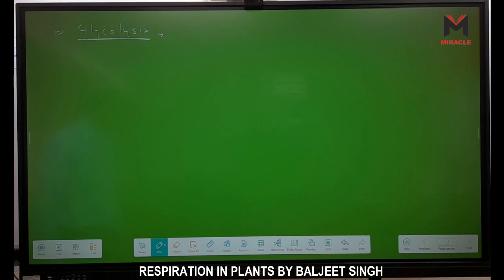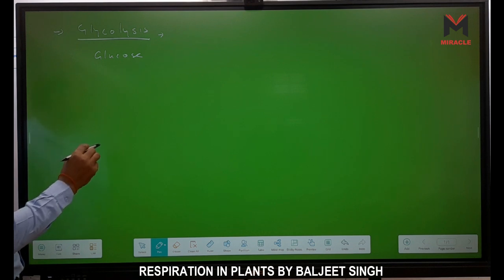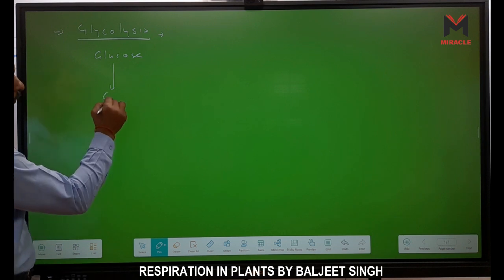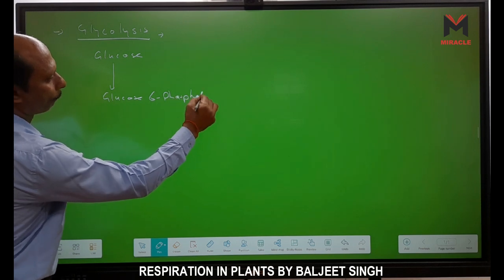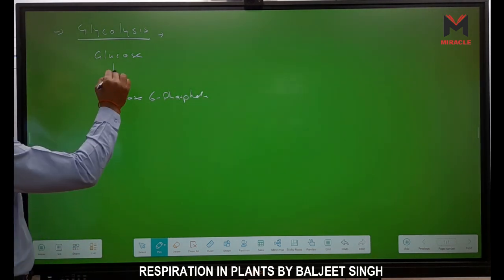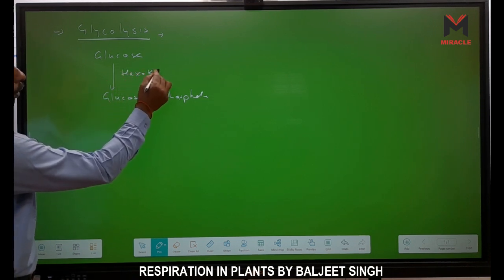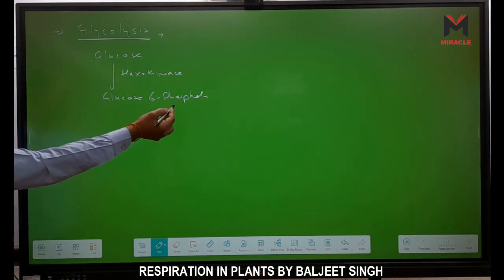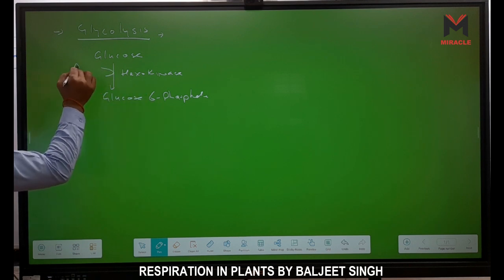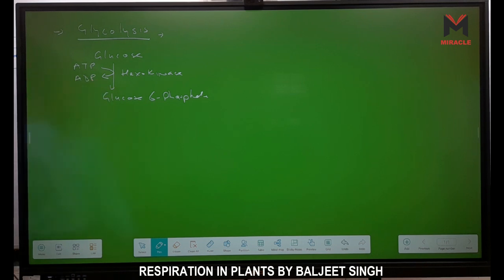First, glycolysis is there. Can you tell me the first step? We have glucose, right? Now glucose is converted into glucose 6-phosphate. Very good. Which enzyme is used? Hexokinase. Hexokinase enzyme is used. ATP is used. This phosphate comes from ATP. That means we use ATP, and this ATP is converted into ADP. One phosphate comes into this glucose molecule.